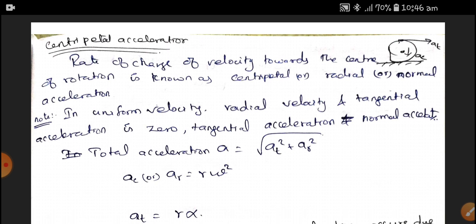Therefore, A is equal to the square root of tangential acceleration squared plus normal acceleration squared. We know that normal acceleration is equal to r omega square. Therefore, tangential acceleration is equal to r alpha.